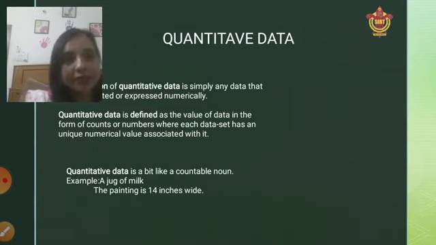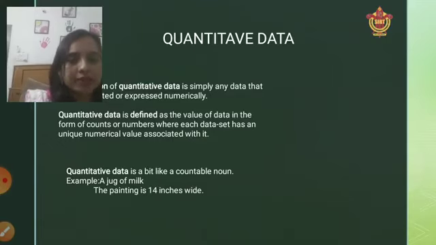Any data which has a numerical value associated with it is considered quantitative data. You can also compare it with the countable nouns we studied in school.